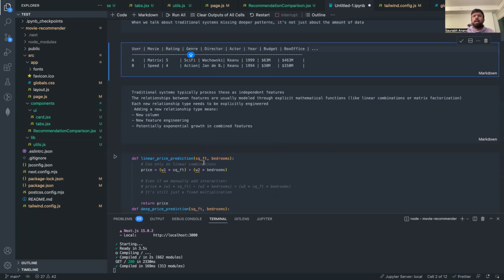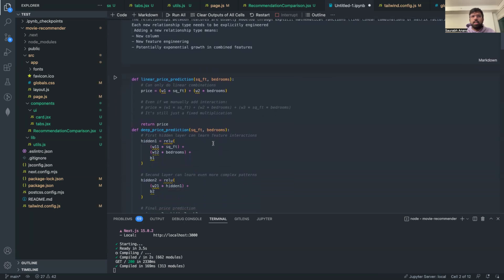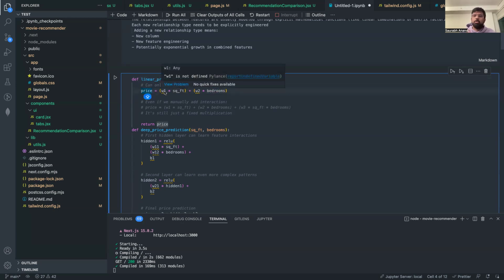It's quite similar to how traditional machine learning algorithms differ from deep learning. So let's just understand that. In the case of a simple traditional machine learning algorithm like regression, suppose you're trying to predict house prices. Square feet is one feature that can be used to predict the house price, and the number of bedrooms can be one more feature. Like you fit this to a graph, y equals mx plus c. So W1 times square feet plus W2 times bedrooms.